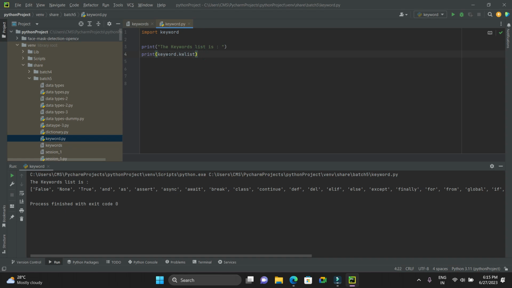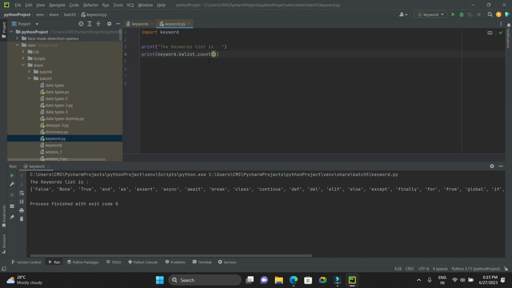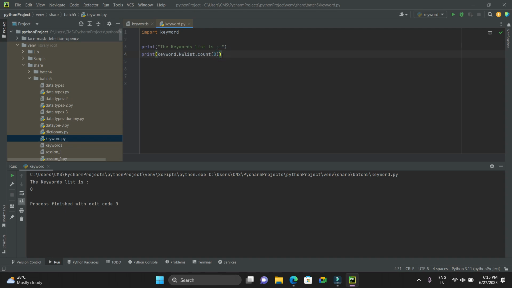Let's say keyword is the main class, and kw list is the subclass. Whenever I say keyword dot list dot count, count is also another method, so it returns, see here, exactly one argument, 0, let's say. So it says it is returning 0, which means my intention here is not to count those values.